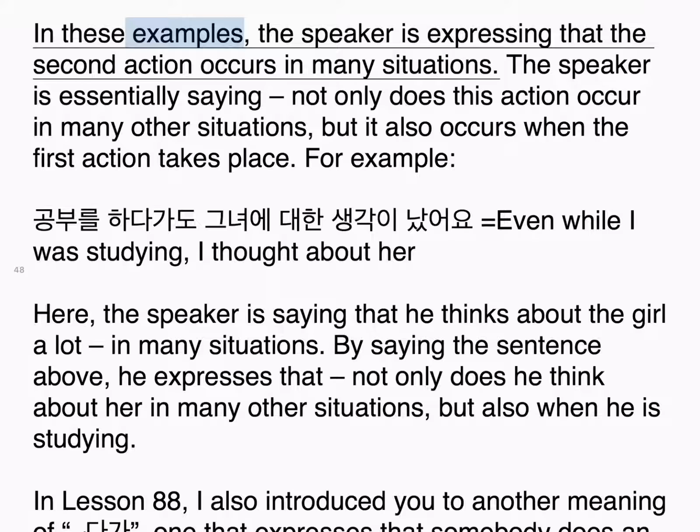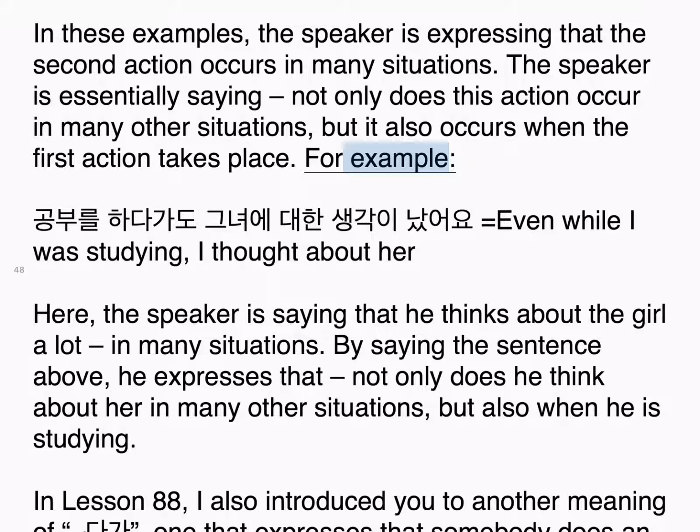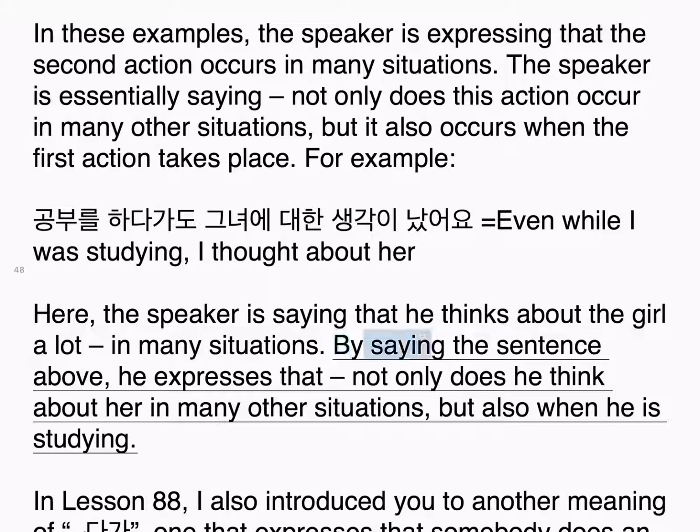In these examples, the speaker is expressing that the second action occurs in many situations. The speaker is essentially saying, not only does this action occur in many other situations, but it also occurs when the first action takes place. For example, 공부를 하다가도 그녀에 대한 생각이 났어요. Even while I was studying, I thought about her. Here, the speaker is saying that he thinks about the girl a lot, in many situations. By saying the sentence above, he expresses that, not only does he think about her in many other situations, but also when he is studying.